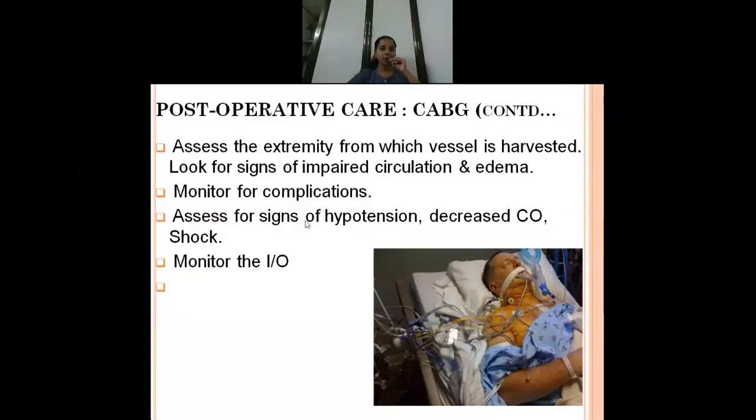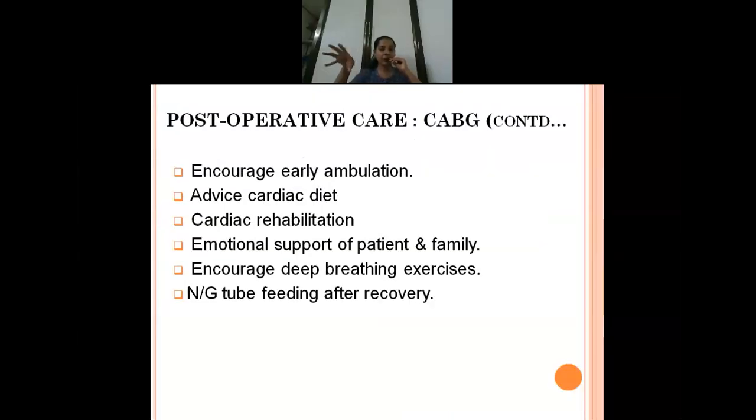Now other than that, you also have to assess the extremity from which you have removed the graft for the bypass. Maybe the radial artery was used or the saphenous vein was used. So that area you have to check, whether there is adequate healing, whether there is adequate circulation, or edema. Everything you have to check, even the bypass graft site. Next, monitor for complications, especially low BP, decreased cardiac output, or signs and symptoms of shock. And monitor the intake and output of the patient, because the patient may be on IV fluids.